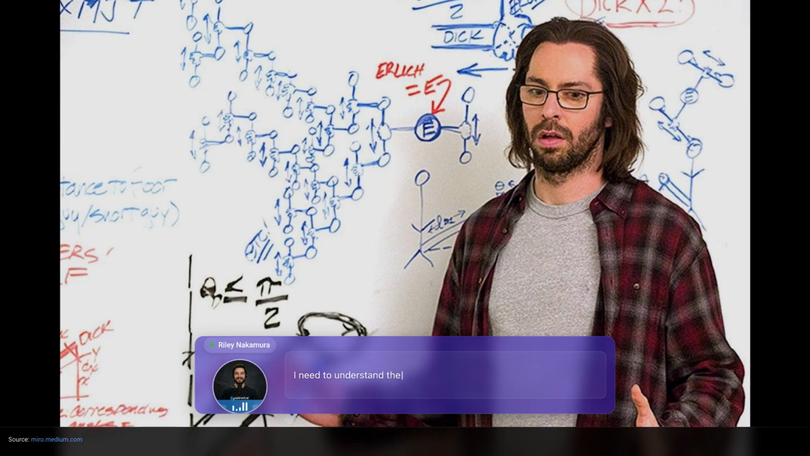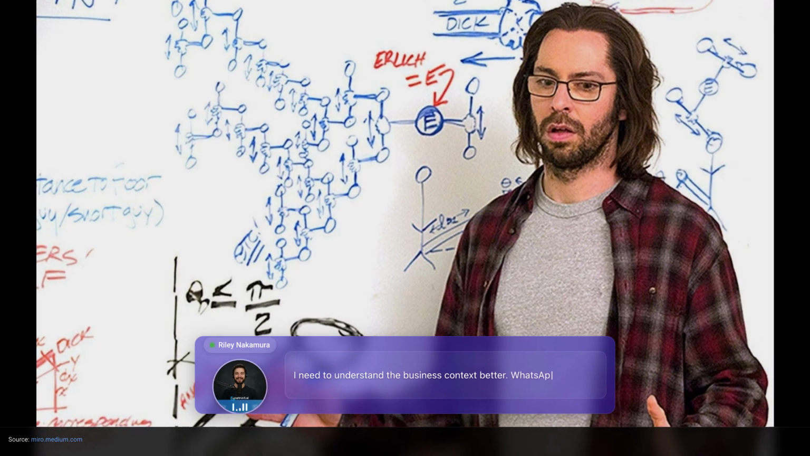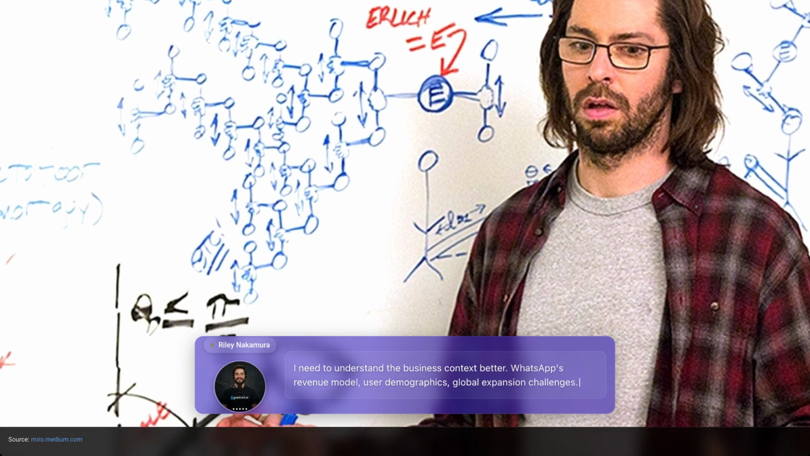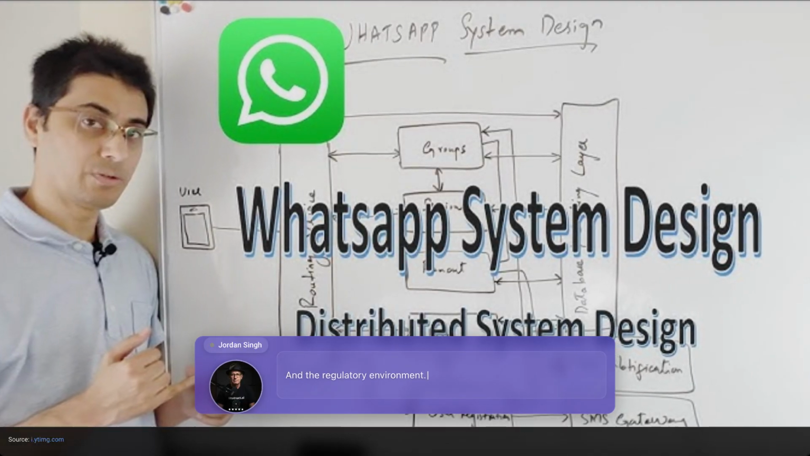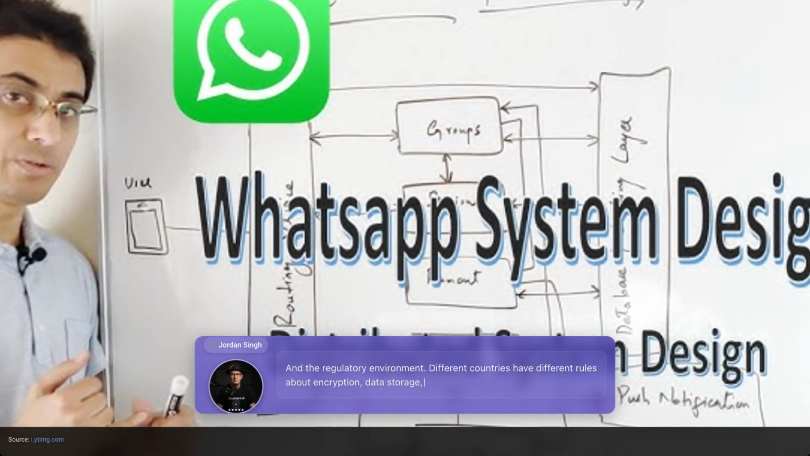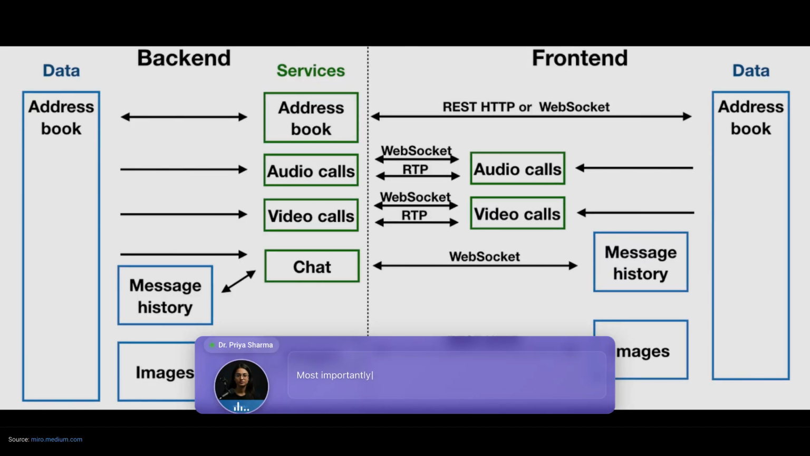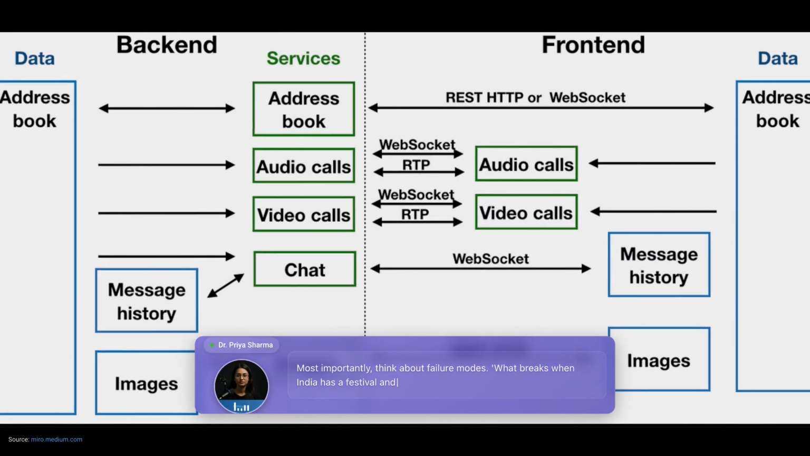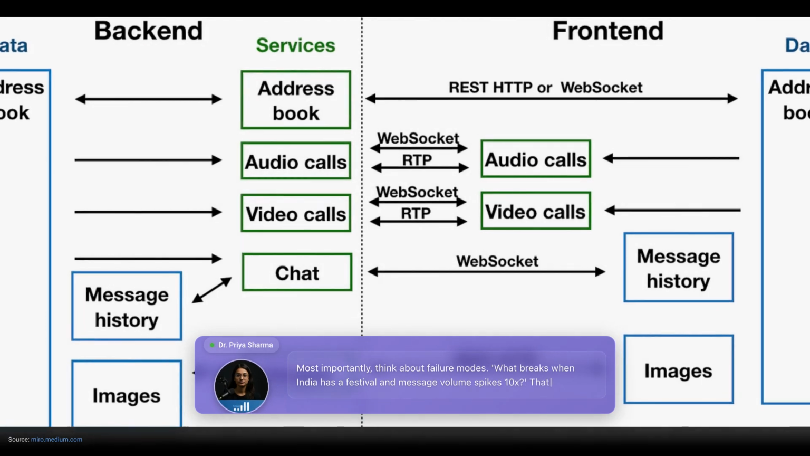I need to understand the business context better. WhatsApp's revenue model, user demographics, global expansion challenges. And the regulatory environment. Different countries have different rules about encryption, data storage, content moderation. Most importantly, think about failure modes. What breaks when India has a festival and message volume spikes 10x? That's how we think at Meta.